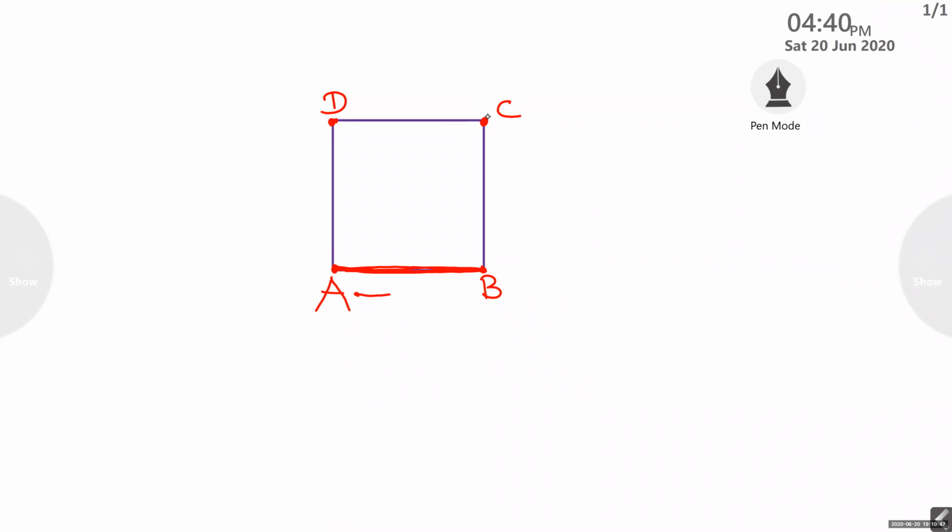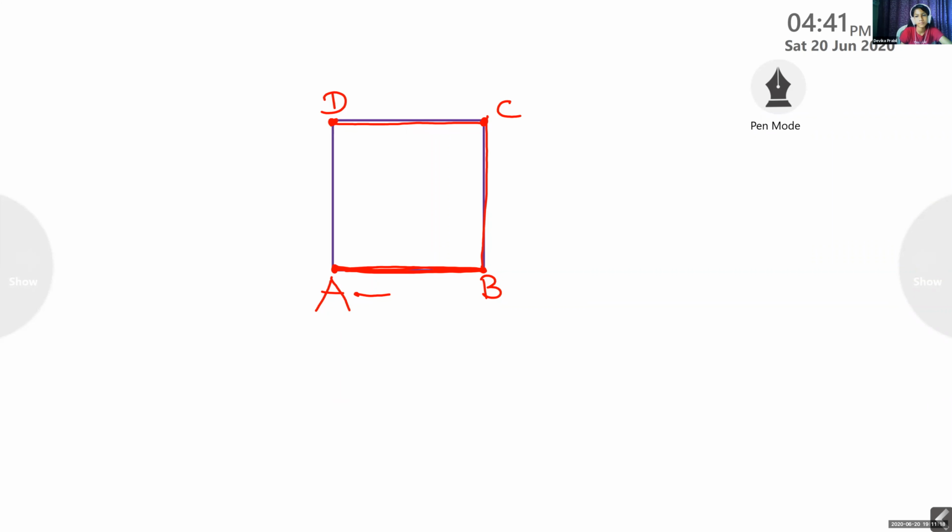I connected B and C. What did you get? Side. What is the name of that side? Again, I connected adjacent vertices C and D. What did you get? Line segment. What is the name of the line segment? Side.